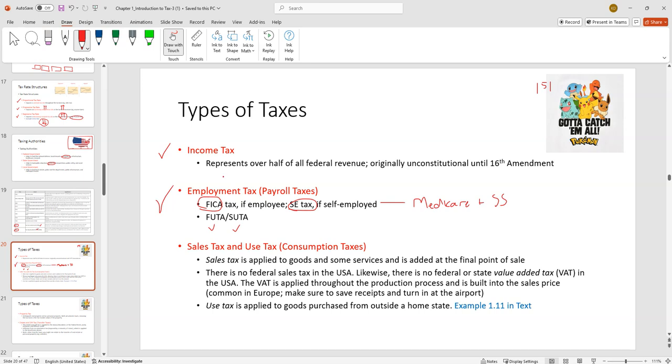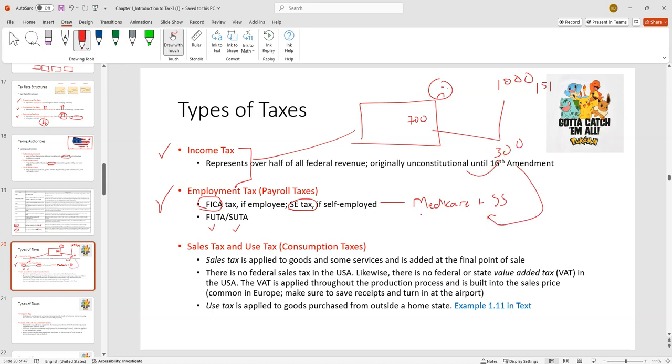All of these are employment taxes, and these are going to be the big ones you see when you look at your paycheck. When you get your first paycheck and you're like, oh man, I should make $1,000, and then you see like 700 on here and you're like, big time frowny. The difference there, the 300, was probably the income tax and then your FICA tax. As you get older and you get more traditional, full-time jobs, they'll take even more bites at the apple with health insurance and things like that.